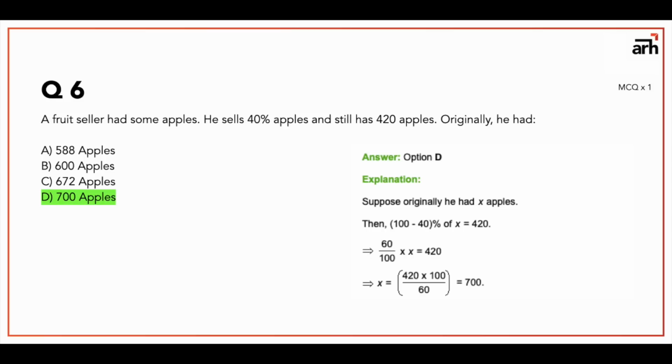So if you consider x as the original number of apples, then x into 60 by 100 is equal to 420. If you solve that, your answer is going to be 700 apples. So this is again a percentage type question, and the answer is 700.